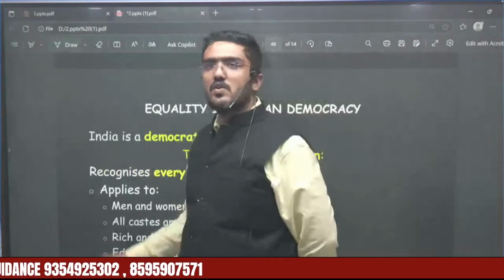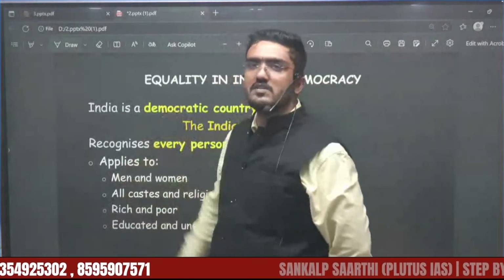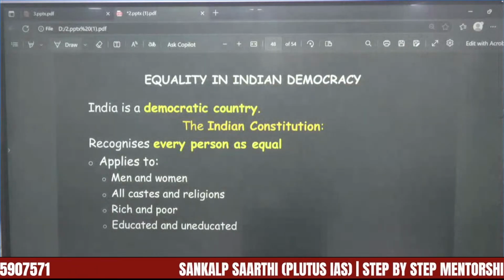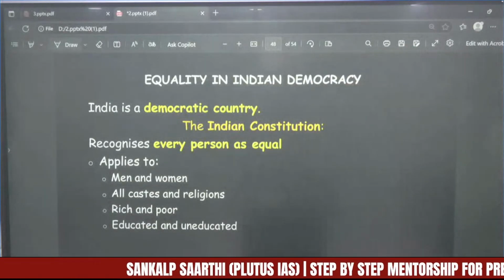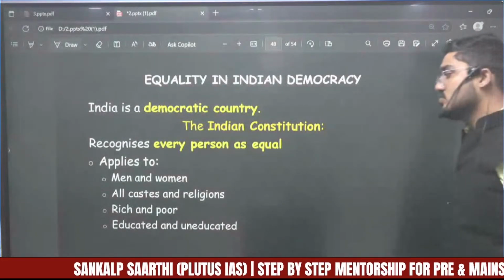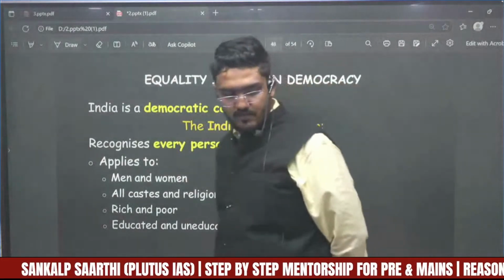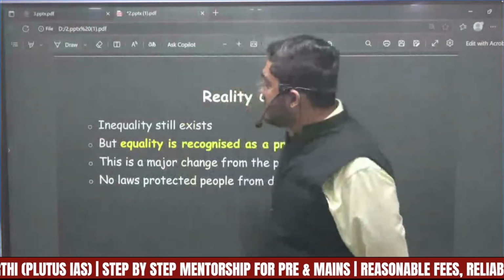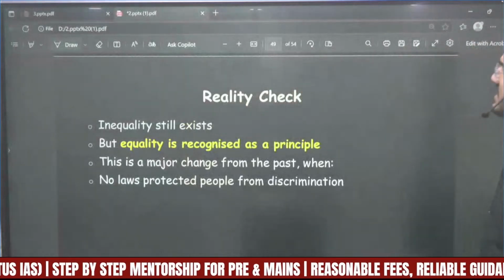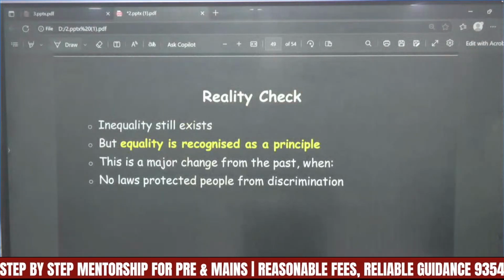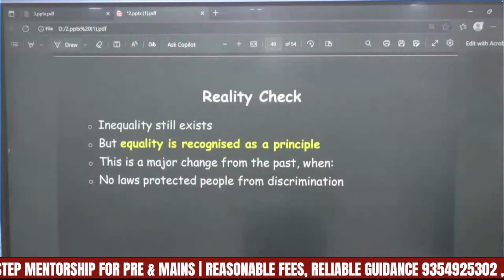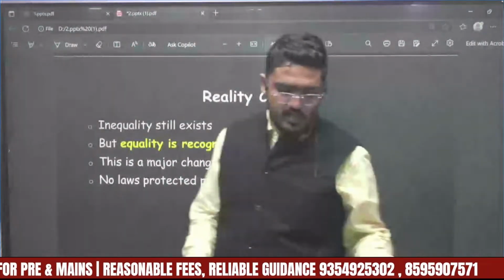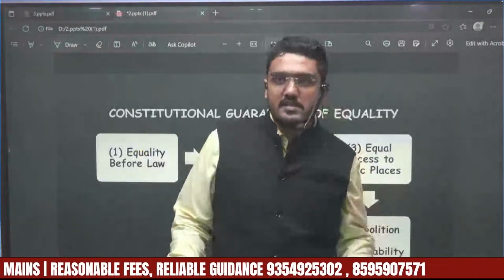Okay, so equality in Indian democracy. What does equality in Indian democracy stand for? India is a democratic country, and the Indian Constitution recognizes every person as equal. It applies to everyone: rich, poor, men, women, upper caste, lower caste, everyone. Now the reality check: inequality still exists in India. Equality is recognized as a principle, but in on-ground reality, inequality exists.